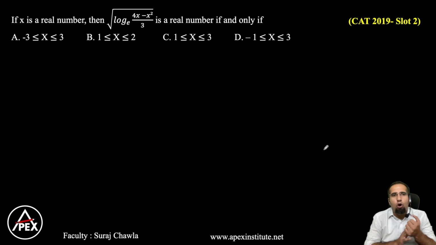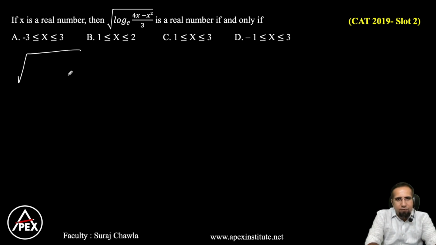Now, under root of this, and I'm told x is a real number and this number is also a real number. Now, we should always know that if square root of some number is a real number, then this whole part should always be greater than or equal to 0.